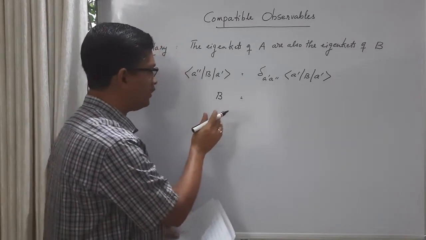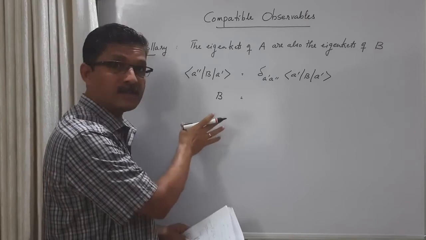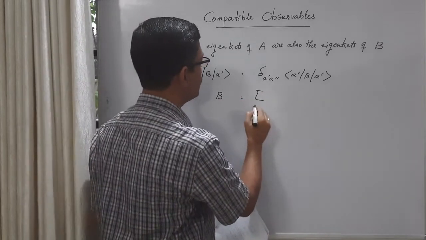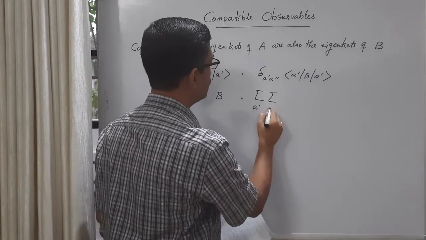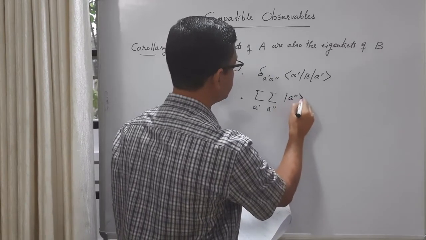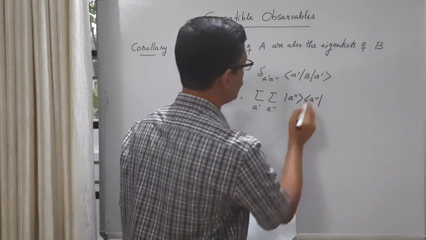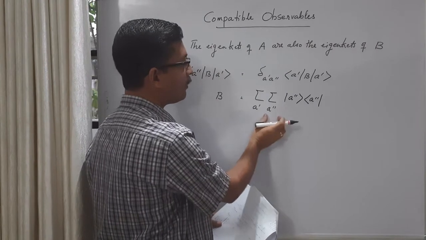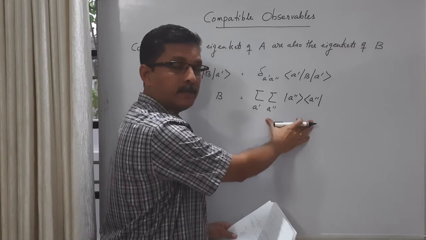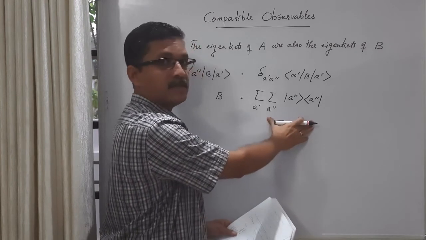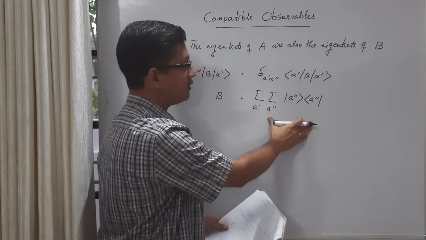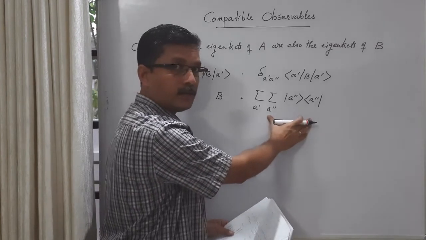First of all, I am introducing the completeness condition on either side of operator B. Here, the sum over A double prime of ket A double prime, bra A double prime, must be equal to the identity, because the eigenkets of A form a complete set. So this is the completeness condition of the eigenkets of A.